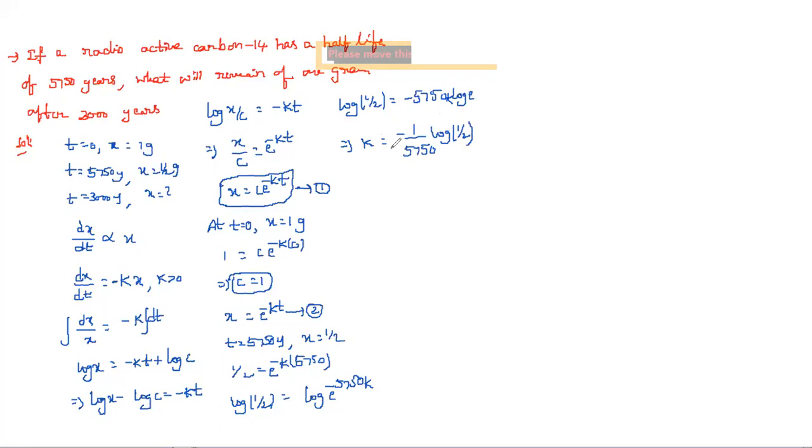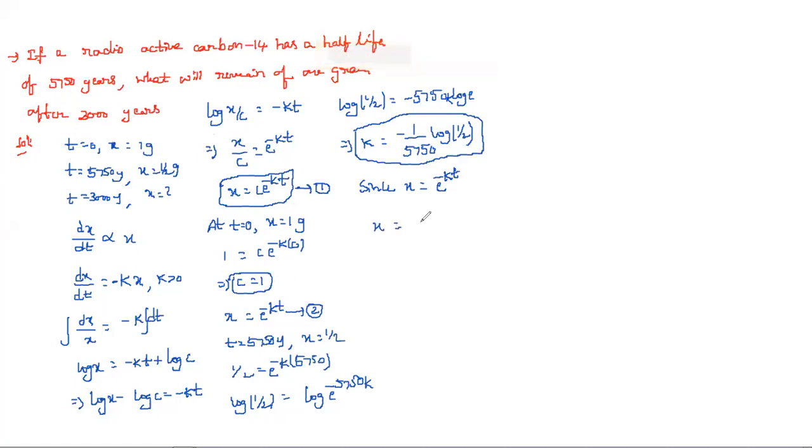So k value we find by taking the another condition. Same pattern that we applied for Newton's law of cooling, in the same way we are applying here also. First c value and then next k value. Now go to the third one. Time they give, we need to find the amount of substance. So for that we have to use equation 2, since x is equal to e power minus kt.